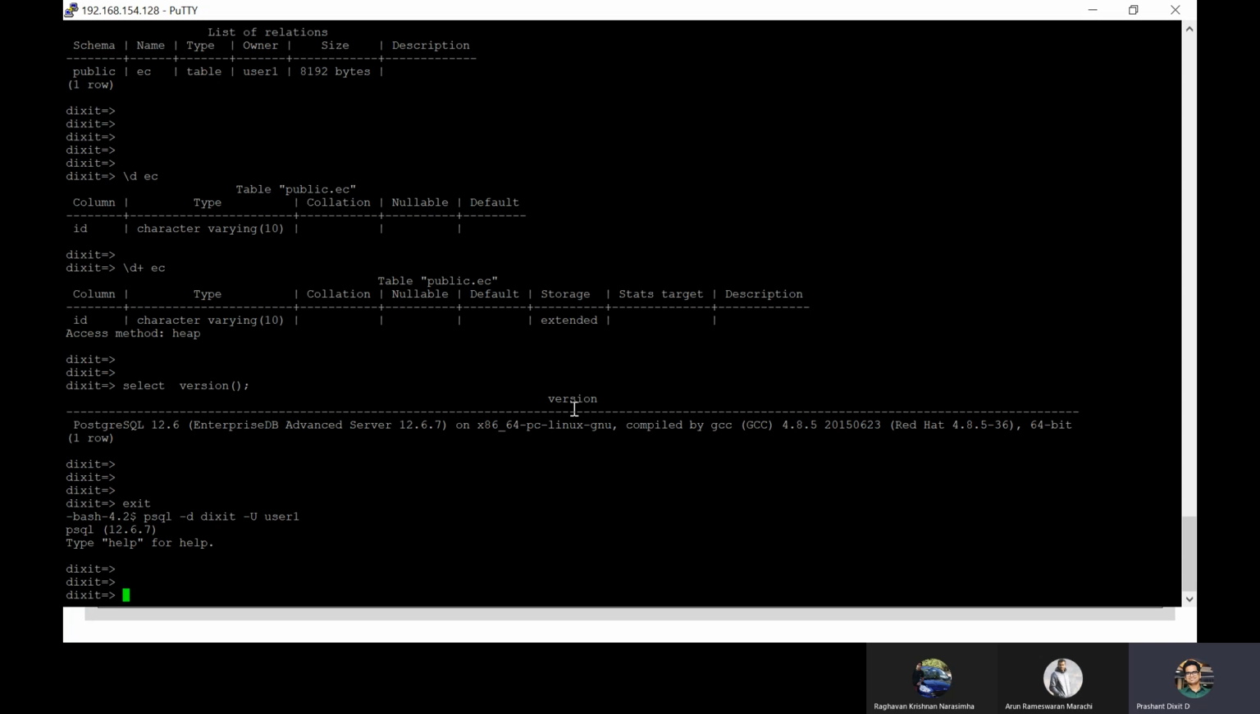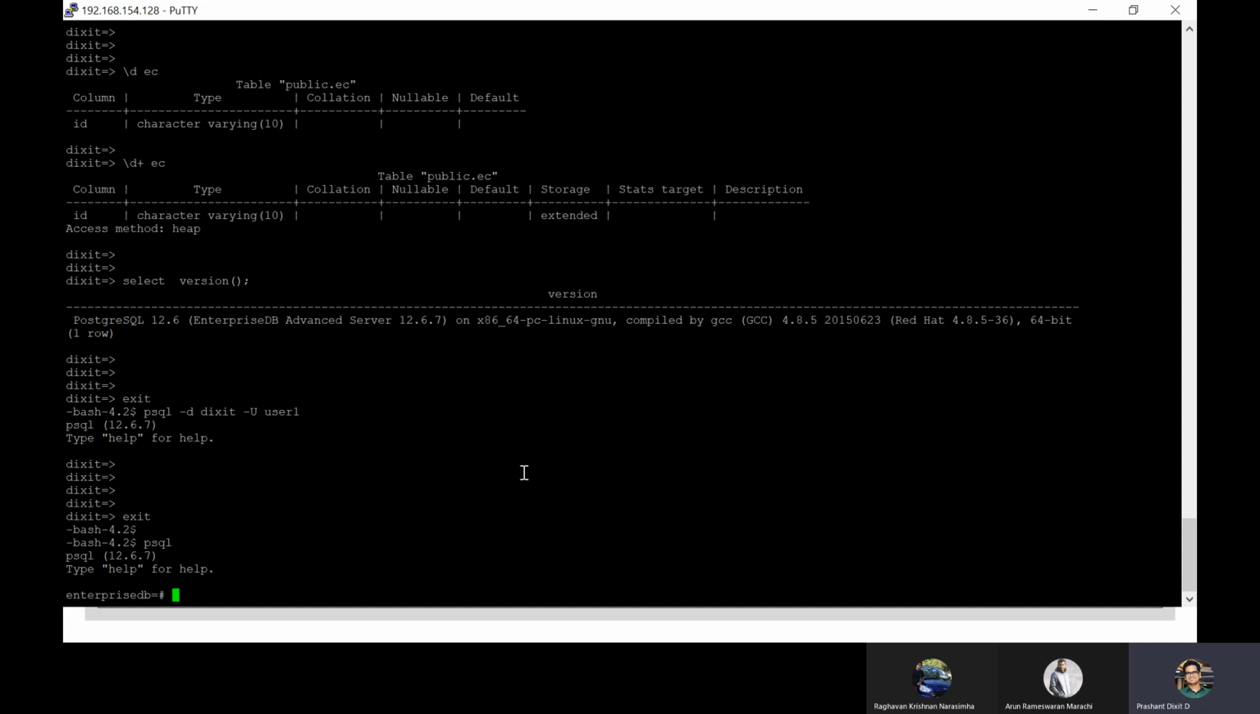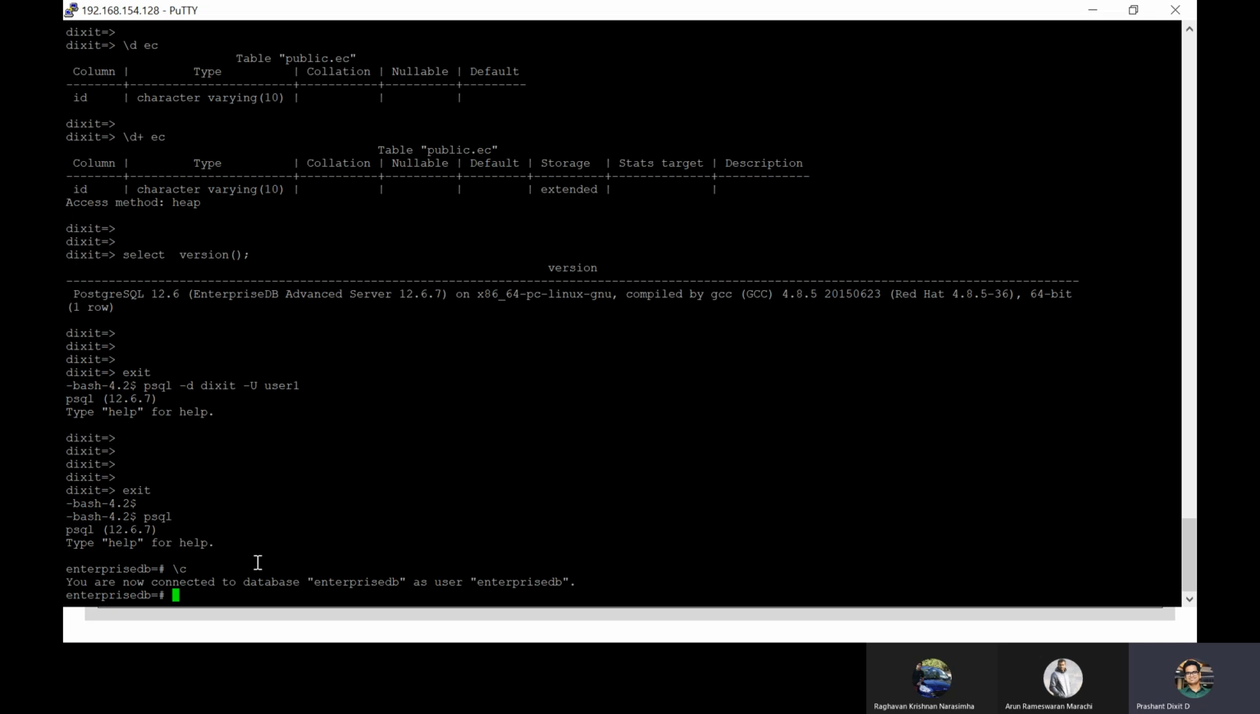Now, you might be thinking, okay, the default is extended. What are the other types? In order to explain that, I need to go and do something, and remember, this time I just used the psql command. I haven't used -d and -U because I want to connect with the default database and default user, right? So what is the connection info? We have connected with enterprisedb as the database name and enterprisedb as the username, right?